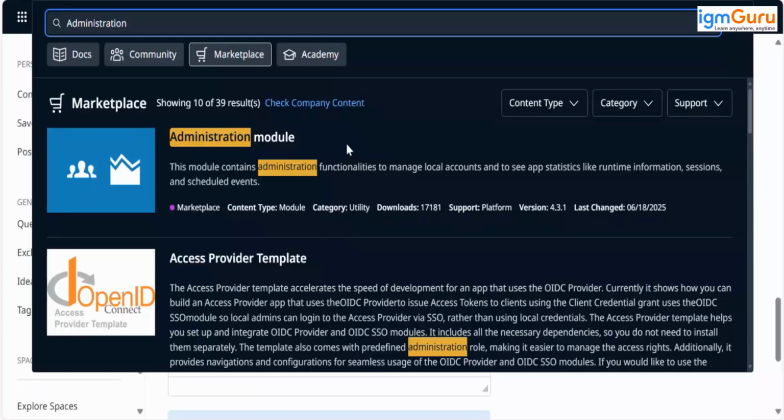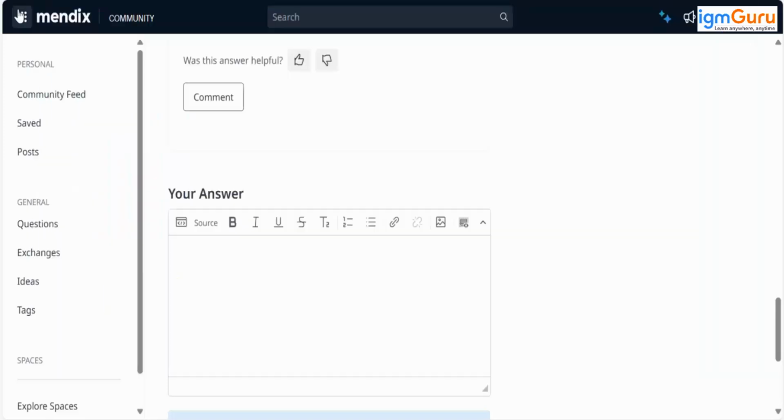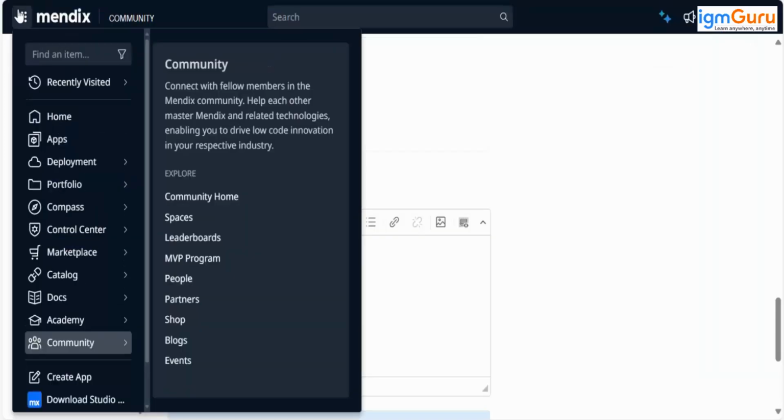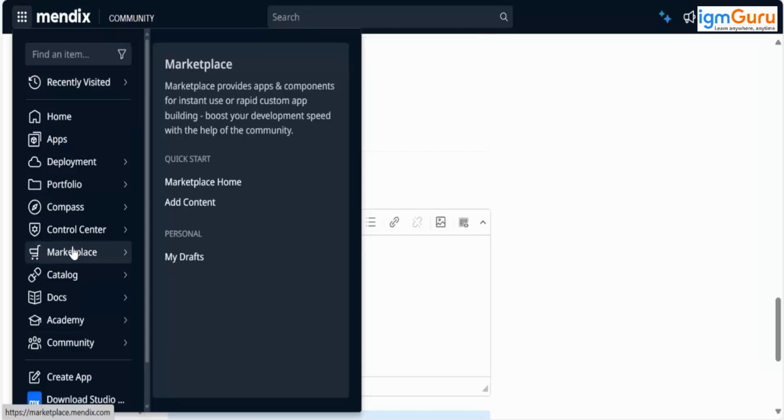Okay. Yes. So what you have to do is create an application in Studio Pro. Now, whatever idea you have, whatever problem you're solving, if you're going to create a widget for that, you can build it in that application. If you have a module for that, create that module, and then what you can do is, I clicked here, and here I have marketplace. Here we can see add content. Let's go there.